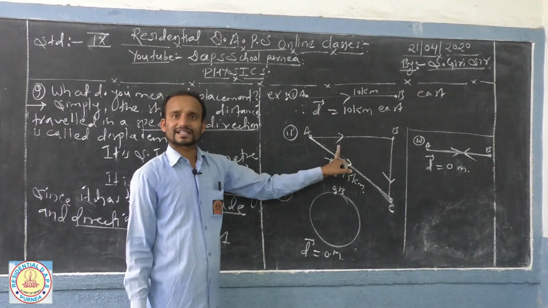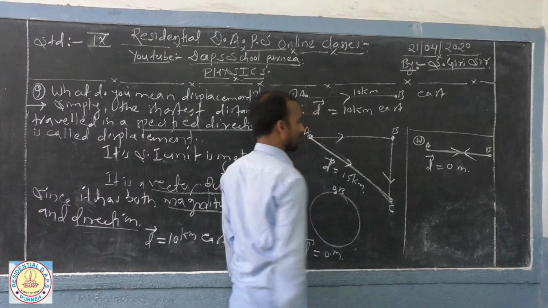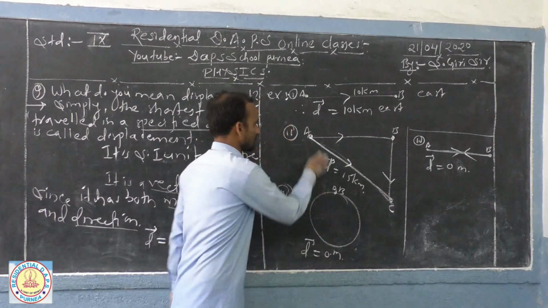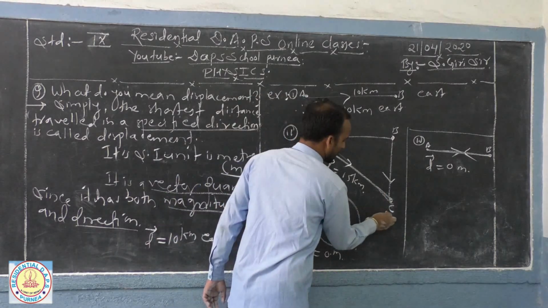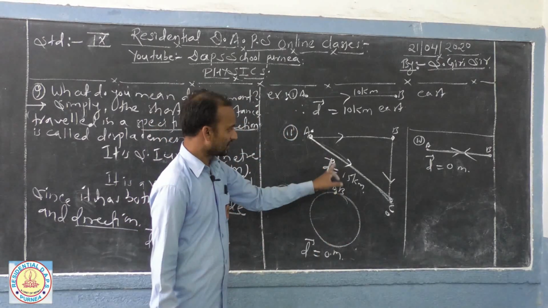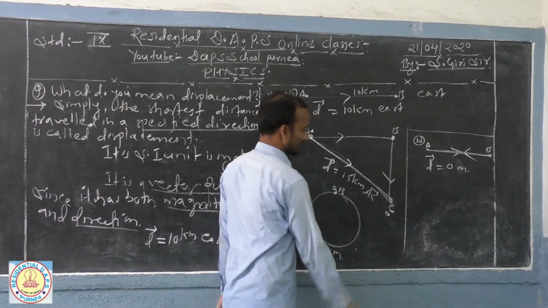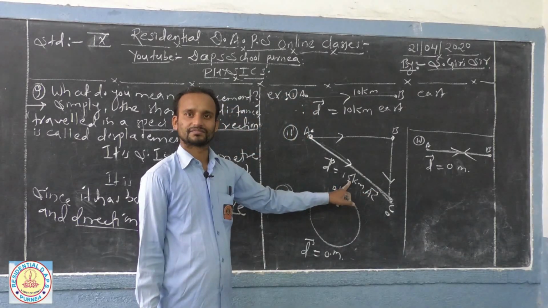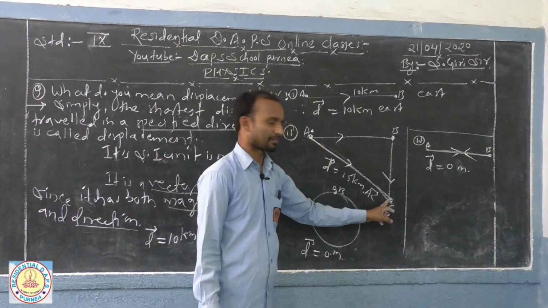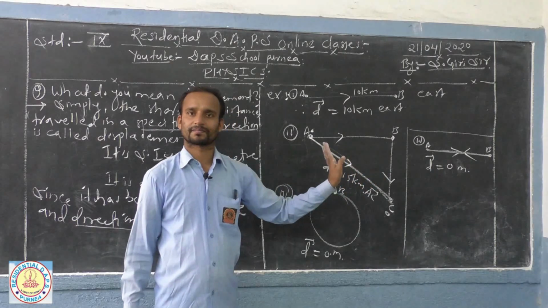But in case number 2, you can see if a body is moving from A to B and again it is coming from B to C, then the shortest distance from A to C, means initial point, starting point, and the final point, means C point. What is the shortest distance? Suppose here I mention D equal to 15 kilometer towards AC. Then here is the displacement. But distance covered is the length of AB plus BC. That is the distance traveled. But displacement is 15 kilometer towards AC.